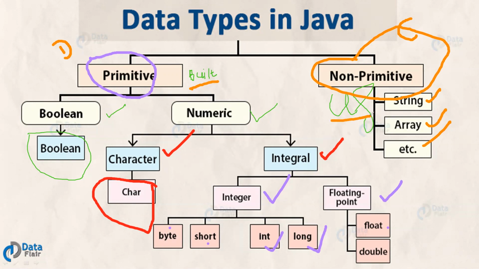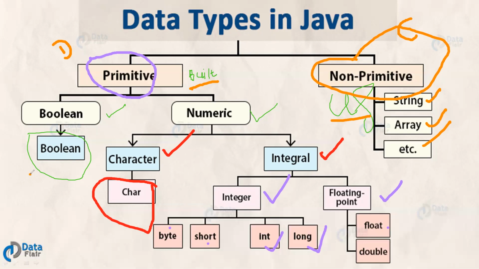Numeric is divided into character and integral, and integral is divided into integer and floating point. Under Boolean we have one data type, under character we have char, under integer we have four data types: byte, short, int, long, and under floating point we have two: float and double.